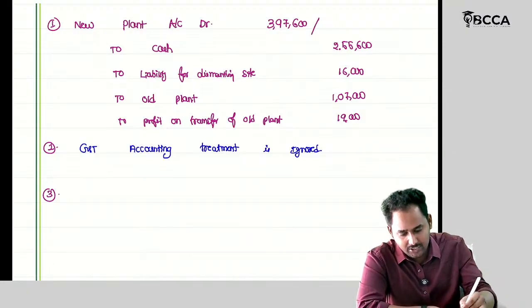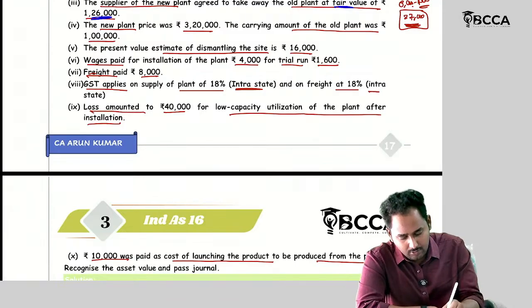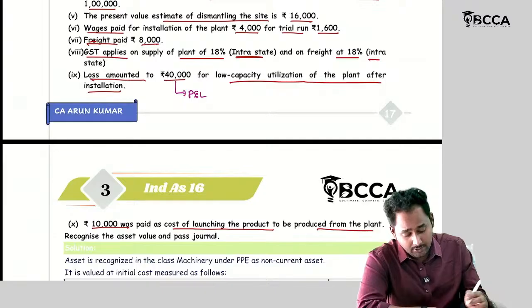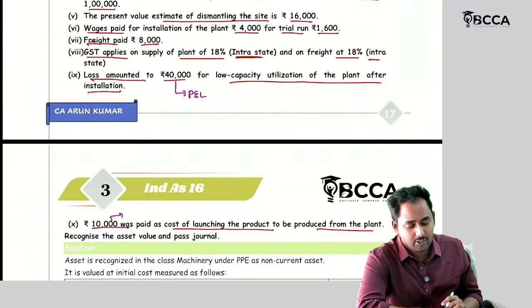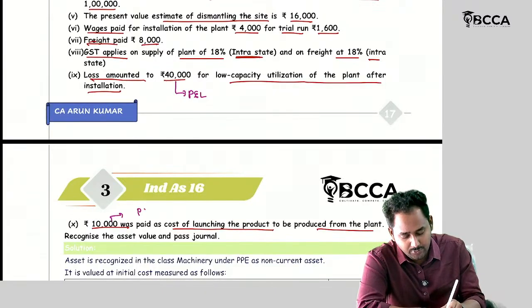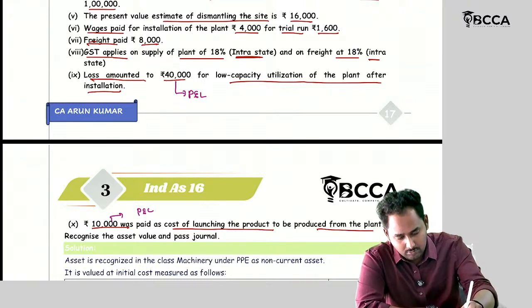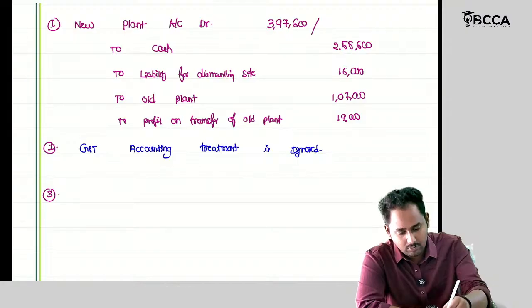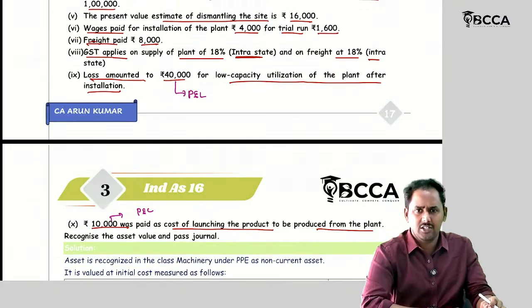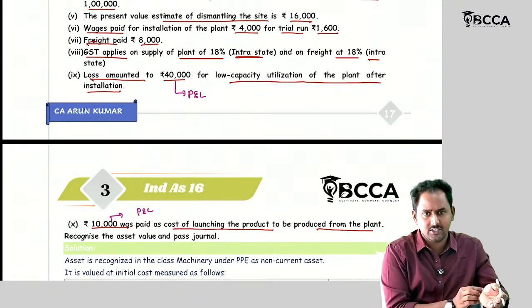This loss should be transferred to P&L. Yeah, right. Then this 10,000 paid as the cost of launching the new product is also transferred to P&L. Initial losses can also be taken, since they have just installed it, right?